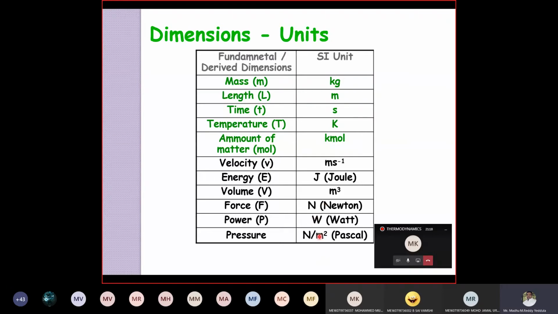Okay, similarly pressure. How to define pressure? Pressure is nothing but force per area. The unit of force, as we know, is the Newton, and the unit of area is meter square. So the units of pressure are Newton per meter square. There are other units also. 1 atmospheric pressure is 1 bar, right? Other units we have are Newton per meter square, Newton per mm square, and Pascal. These are the different types of units. In SI, the unit of pressure is the Pascal.